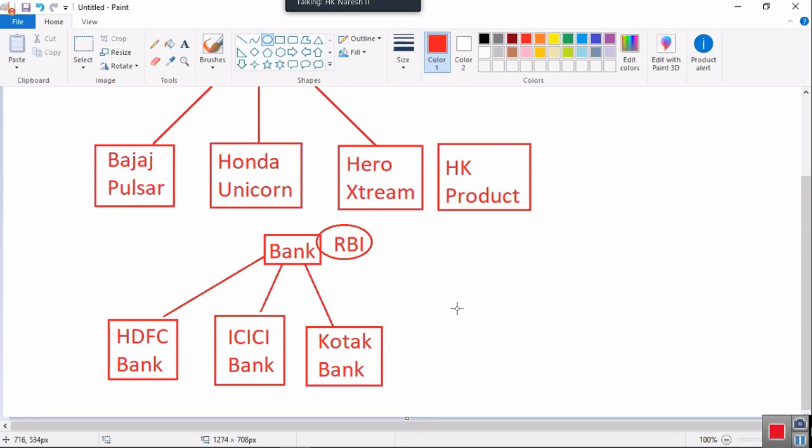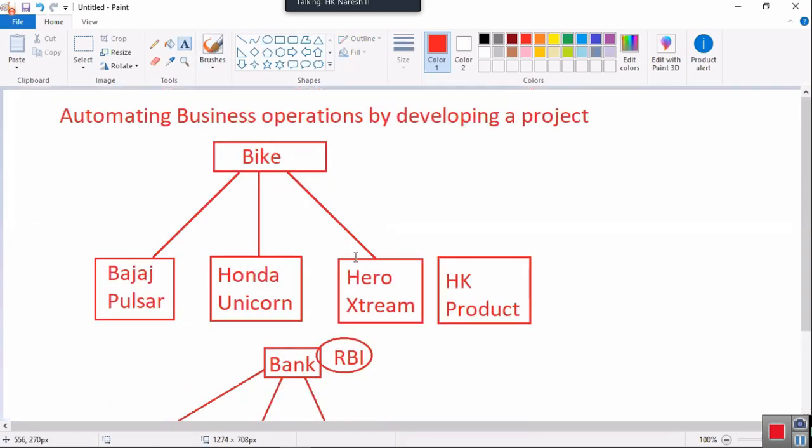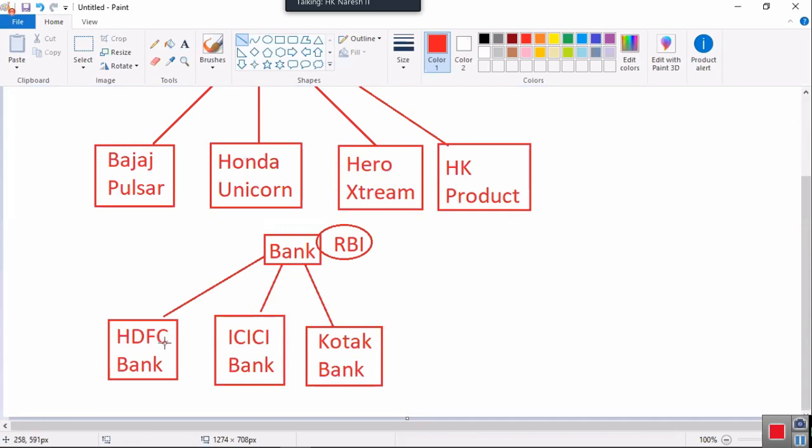Then tell me, this is also business, right? How can you develop this business model in Java? Tell me, how to represent? Bike is an object, Bajaj Pulsar is an object, Honda Unicorn is an object, Hero Extreme is an object, HK product is an object. Do all people understand? Then next tell me, here if you take bank, bank is an object, HDFC Bank is an object.